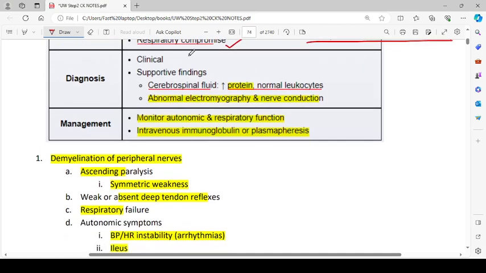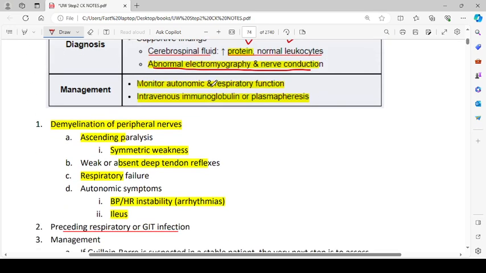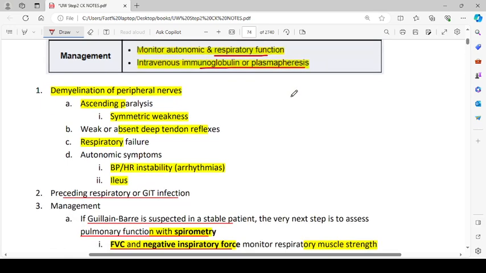The diagnosis is mainly clinical, and supportive findings include cerebrospinal fluid will show an increase in the protein and normal leukocytes, abnormal electromyography and nerve conduction. Management is monitor autonomic and respiratory function, intravenous immunoglobulins and plasmapheresis.